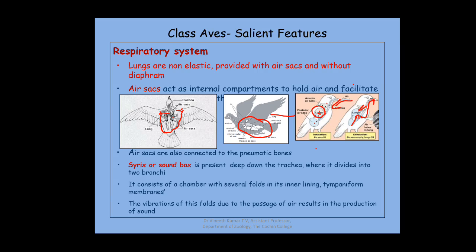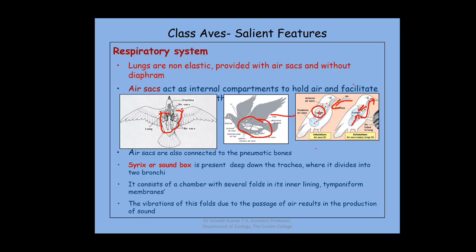To compensate for that, or to facilitate that process, such an adaptation is present, which is the presence of air sacs. So the main function of air sacs is to ensure that air is always present in the non-elastic lungs for gaseous exchange during inhalation as well as exhalation.